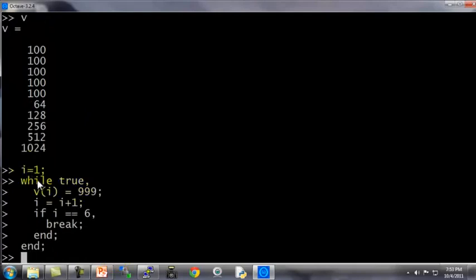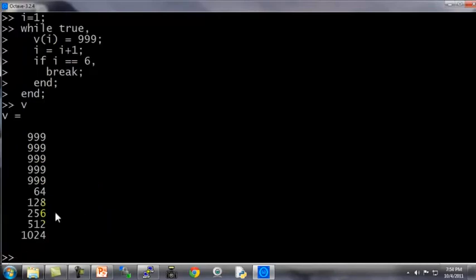It says i equals 1 and an infinite loop, while repeatedly set v(i) equals 999 and increment i by 1, and then once i gets up to 6, do a break which breaks you out of the while loop. And so the effect of this should be to take the first 5 elements of this vector v and set them to 999. And yes, indeed, we've taken v and overwritten the first 5 elements with 999.